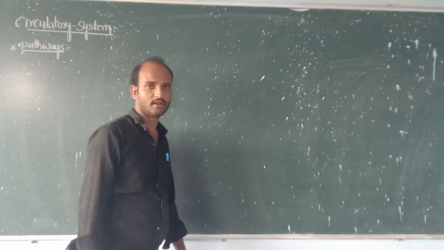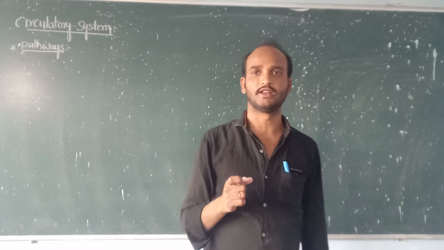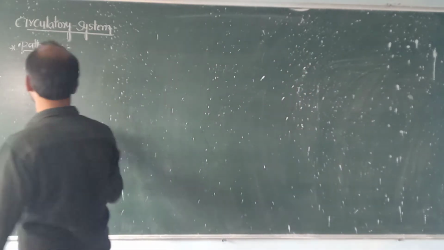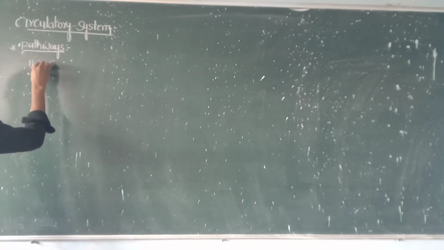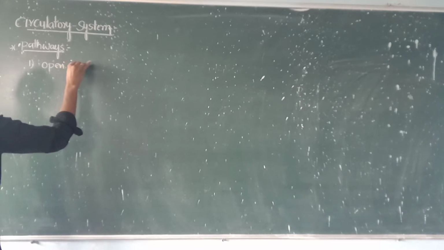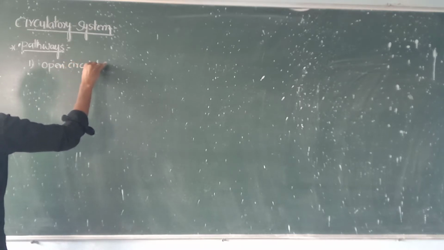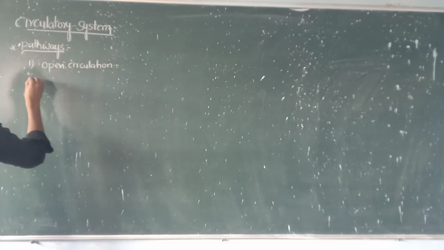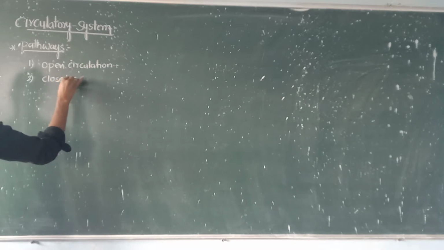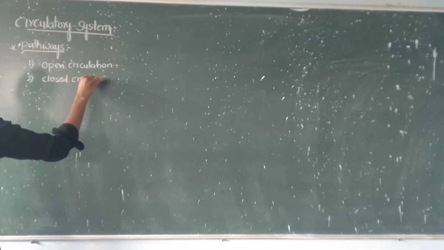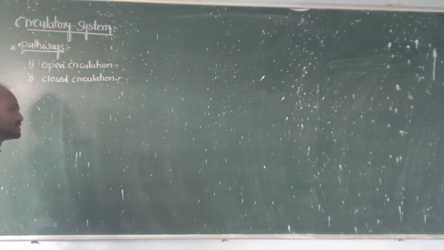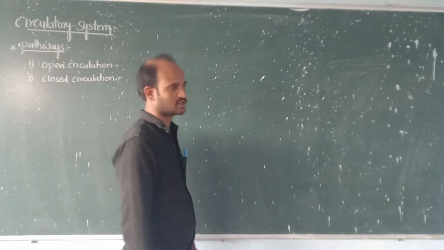The circulatory pathways are majorly two types. How many types? Two types. One is open circulation, second one is closed circulation. Open circulation and closed circulation.